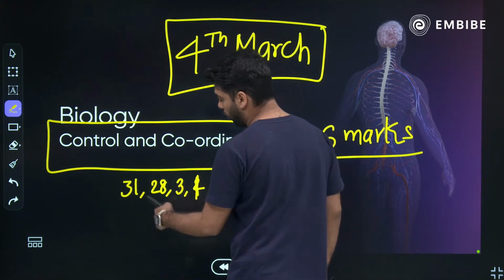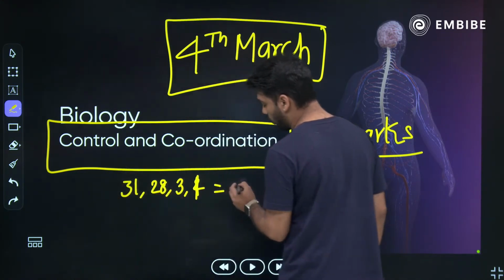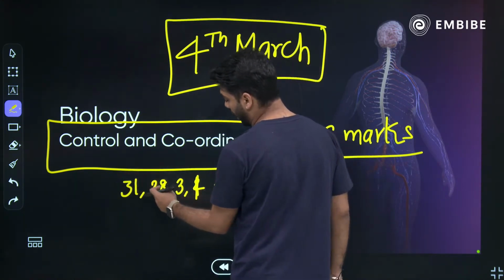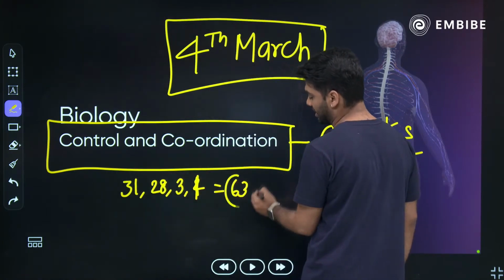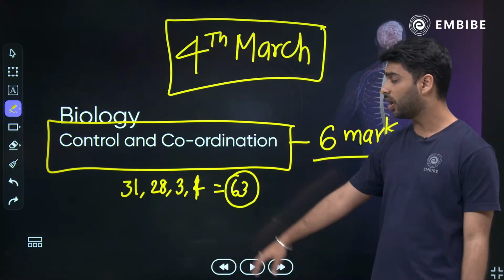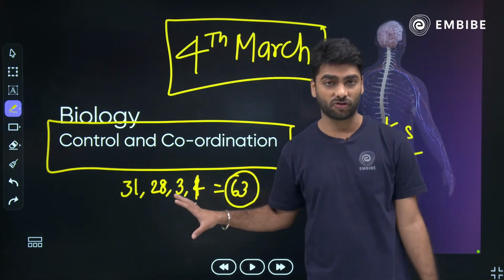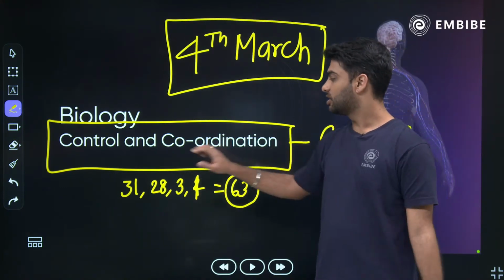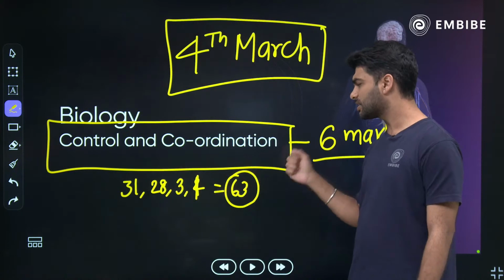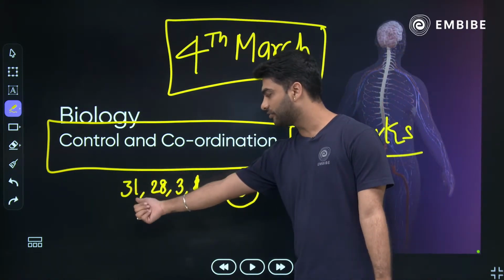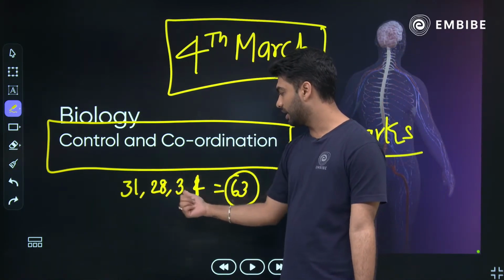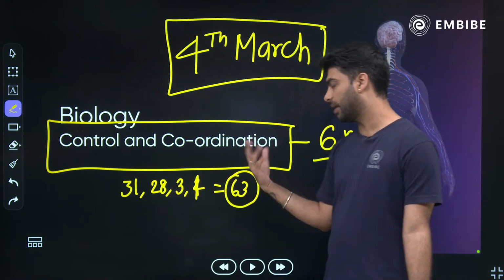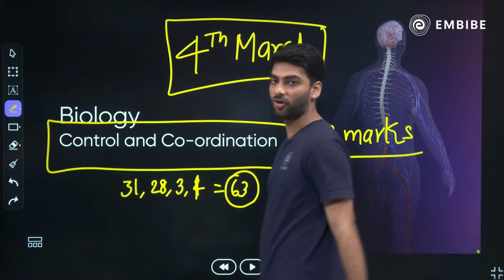Total is 63 days. We have got 63 days Arthi, not 45. Correct, it is 63 not 45.